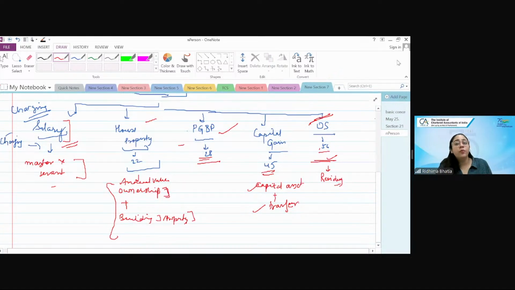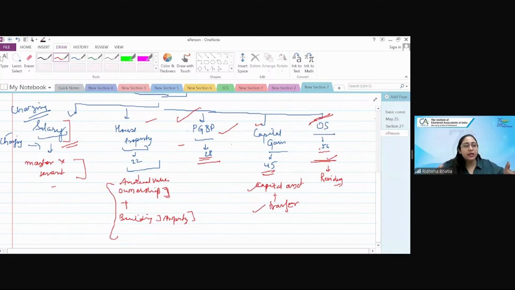See, charging sections tell you what is to be taxed. But apart from it, there is no formula that all types of income of one particular person would be taxed in that particular head. For example, one income can be a PGBP income for me, but it can be a capital gain income for you. For example, I am regularly trading in shares.